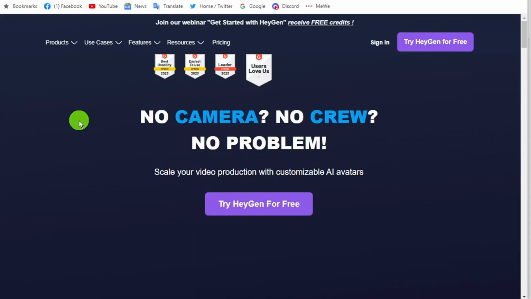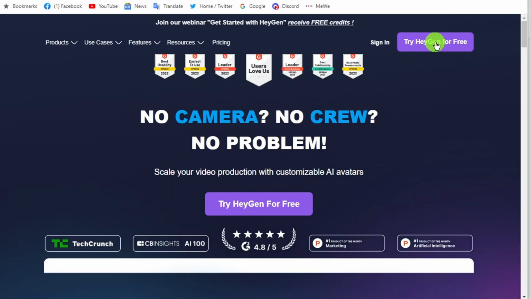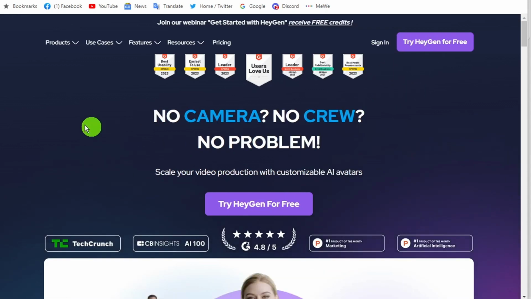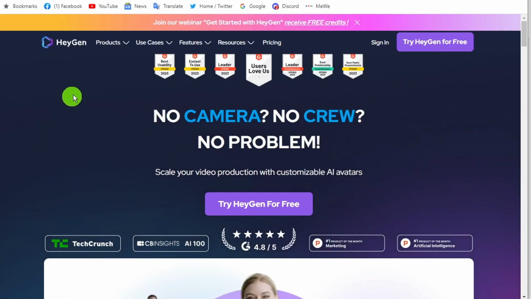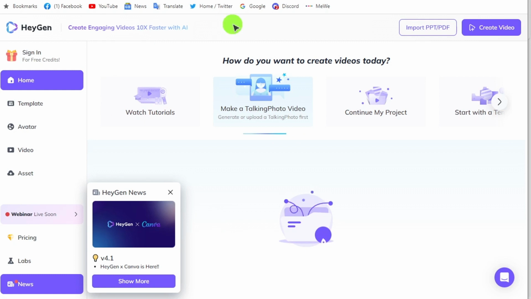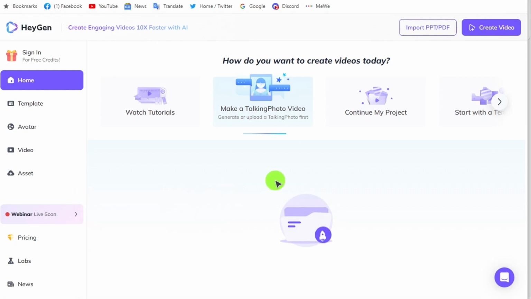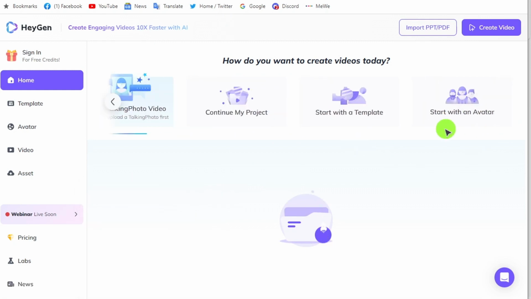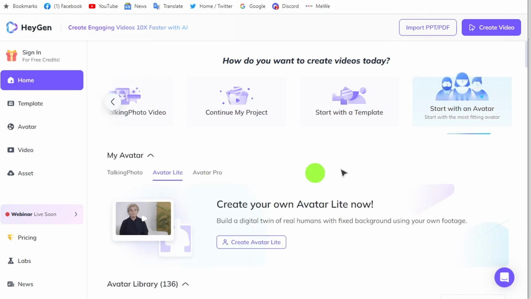For this we will use an AI tool called HeyGen. The link is in the description. On the HeyGen website, click Try HeyGen for free. Sign in and create an account. Find the Start with an Avatar option and select it.